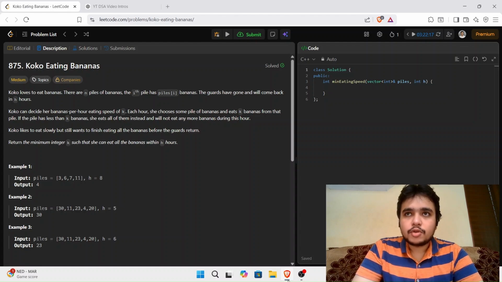If yes, then we can go to the lower part, because it is one viable solution, but we want to find the minimum, so we will go to smaller numbers. Or if it is not possible, all the numbers less than this mid also cannot satisfy the condition, so we have to go higher.